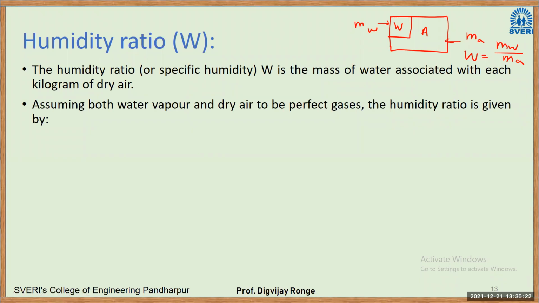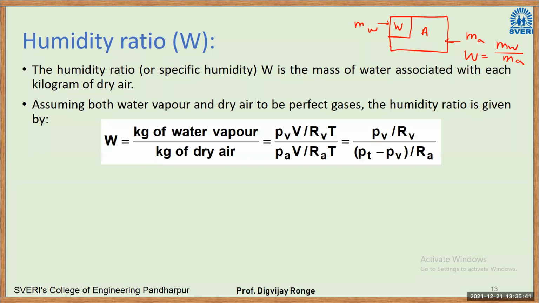Assuming both water vapor and dry air to be perfect gases, the humidity ratio is given by the following. Here we are assuming the water vapor as well as dry air as ideal gases, and we can now apply the ideal gas equation. Mass can be written as PV divided by RT. So I'll replace each mass by PV divided by RT.